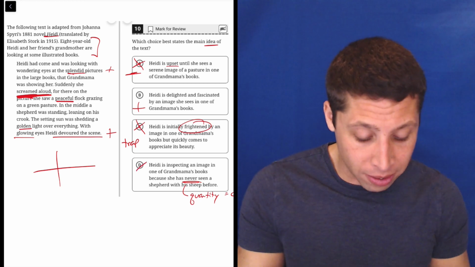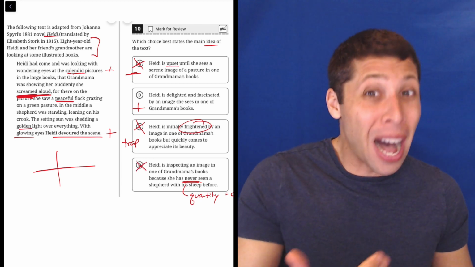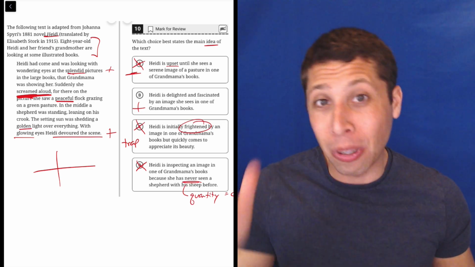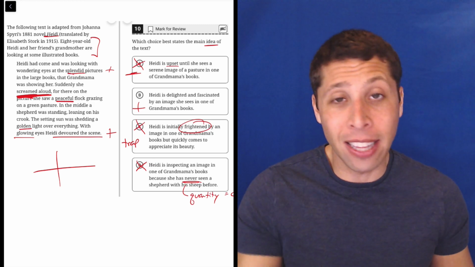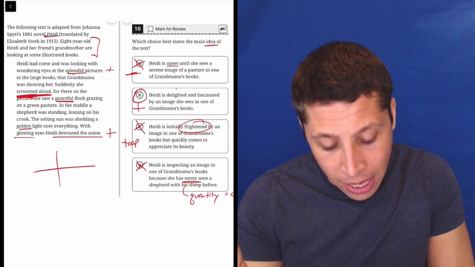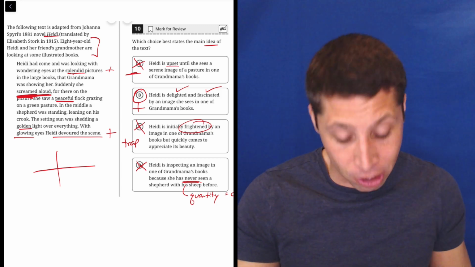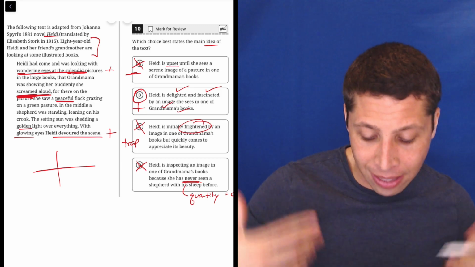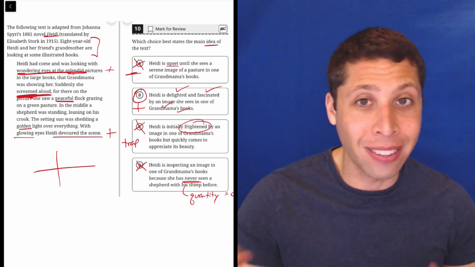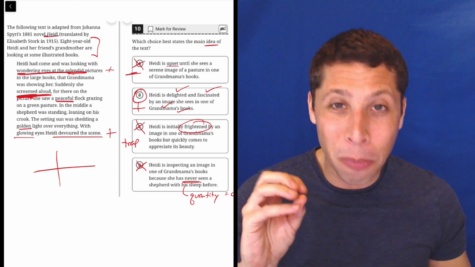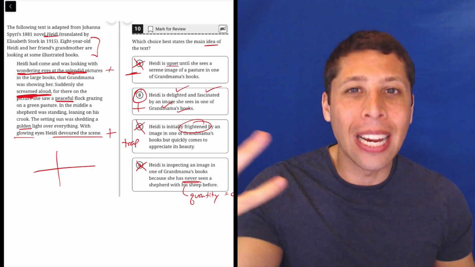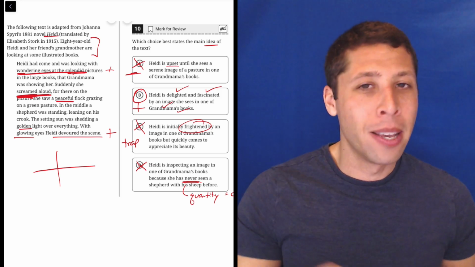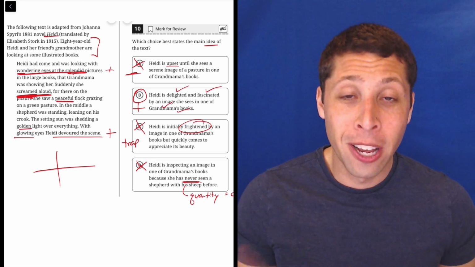So this is a good example of a choice that goes too far. It's possible that it's true, but that's not enough to justify it. It needs to be provably true. It's such a big claim that we need evidence of that in the lines, and we don't get that. What we do get evidence of is that she's delighted and fascinated by the image. There is an image. It's in the book. Is she delighted? Well, she's looking with wondering eyes at the splendid pictures. That sounds a lot like being delighted and fascinated. There's evidence. So if we can point to stuff in the lines, that is much better than making up a story in our heads. And here they're really hoping that you get so focused on that word scream that you just completely ignore everything else going on in the passage. Don't fall for traps like that.